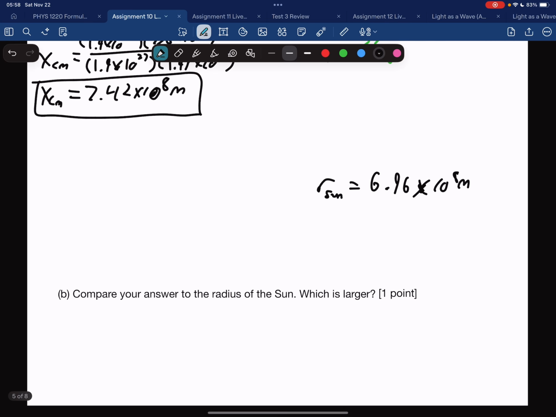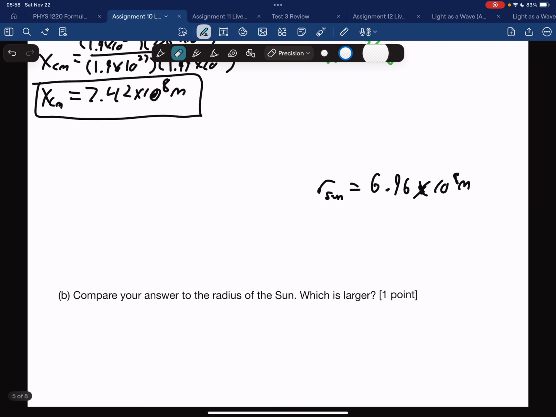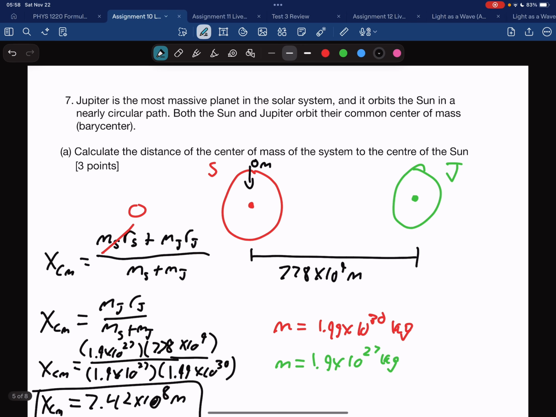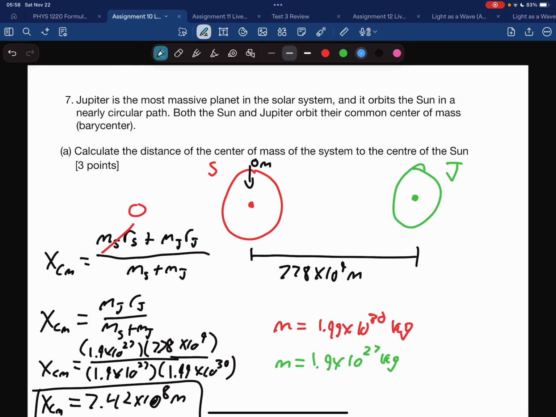Compare your answer to the radius of the sun, which I have written off to the side still. So comparing the two, I see that X_CM is larger than the radius of the sun. So going back to my little diagram here, that would put X_CM right about there.